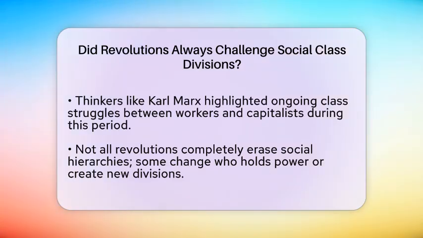Then came the Industrial Revolution, which started in the late 1700s and continued into the 1800s. This period changed society even more. It created a new working class, called the proletariat, who worked in factories for wages. It also expanded the middle class and made the wealthy capitalists, or bourgeoisie, even richer. Power shifted from landowning aristocrats to industrial owners.